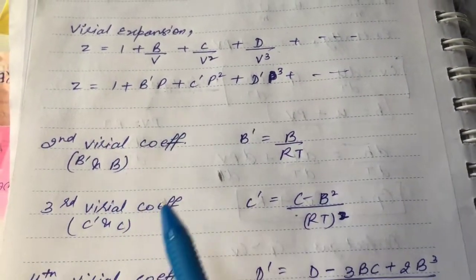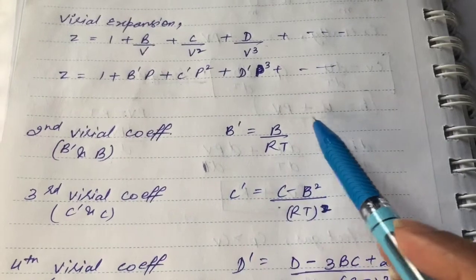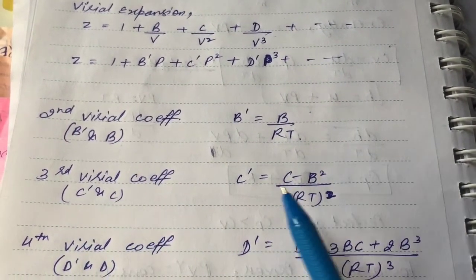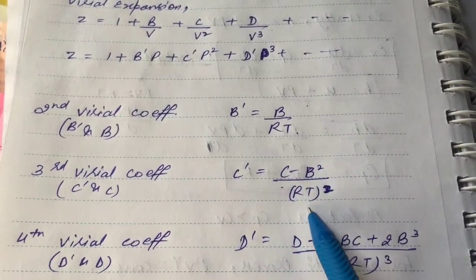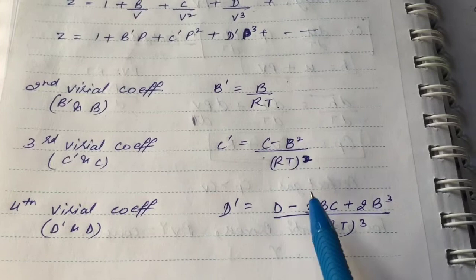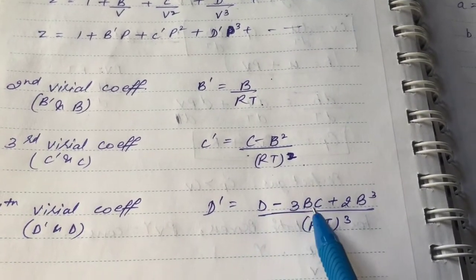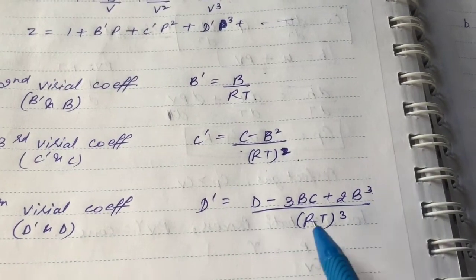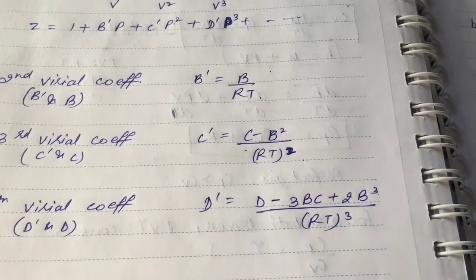The second virial coefficient is calculated as B dash is equal to B by RT, and the third virial coefficient is C dash is equal to (C minus B square) by RT whole square. The fourth virial coefficient is D dash is equal to (D minus 3BC plus 2B cube) upon RT whole cube.